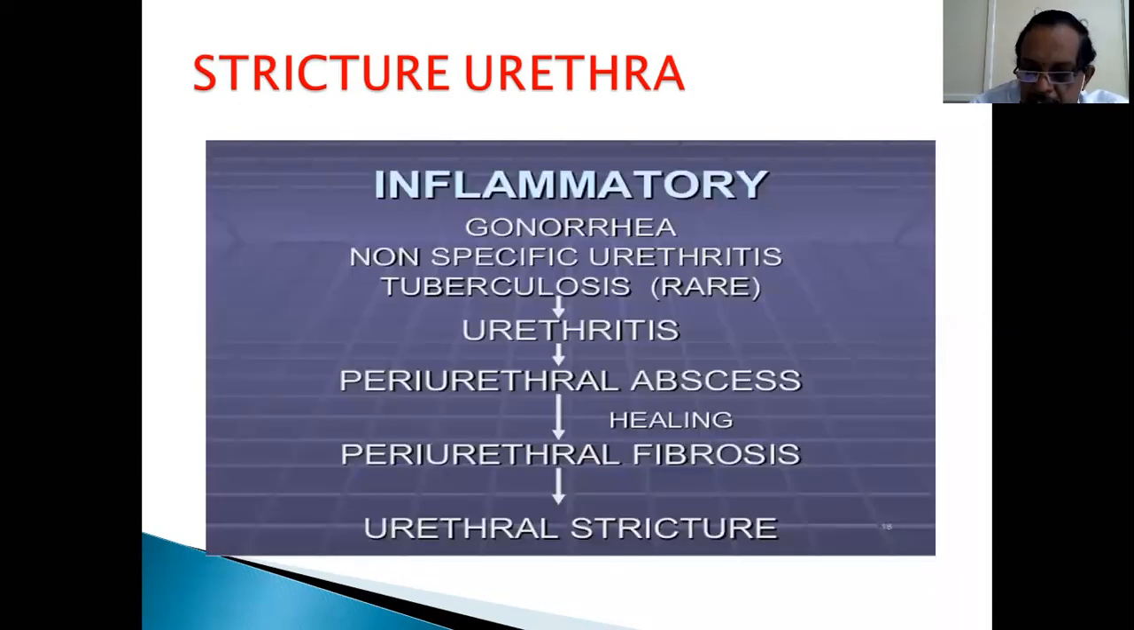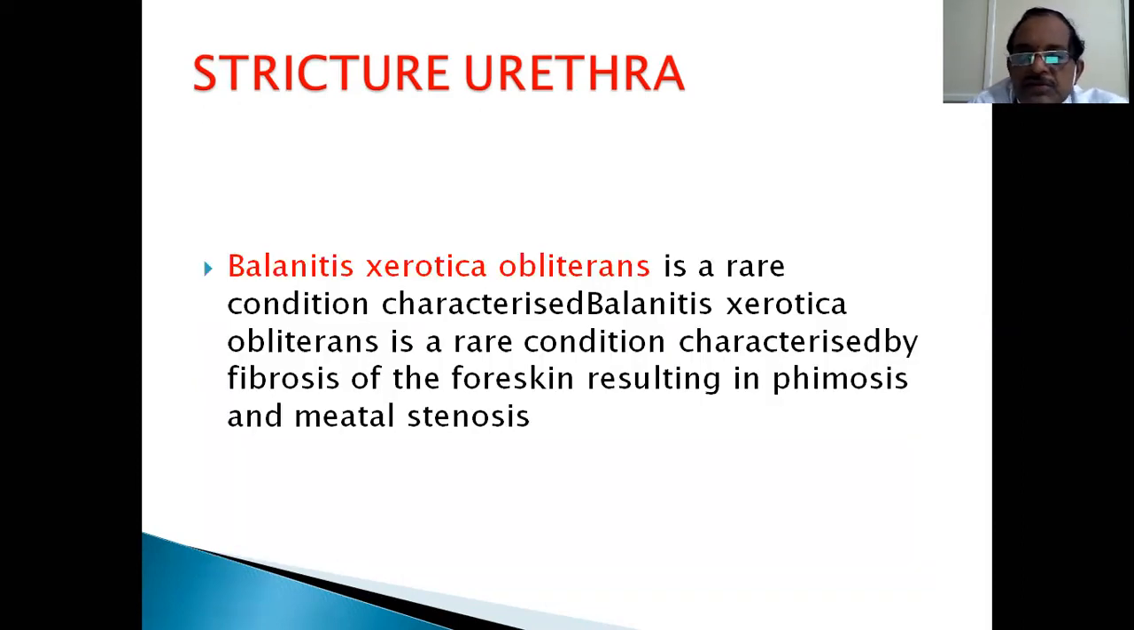Balanitis xerotica obliterans is one thing which is very commonly seen as a cause of meatal stenosis. This is diagnosed, you can manage. You manage the meatus, but the rest of the urethra also can be affected by this balanitis xerotica, and it is very difficult to treat. It's a rare condition characterized by fibrosis in the foreskin, resulting in phimosis and meatal stenosis. A lot of adhesions. Circumcision also is very difficult in BXO cases.